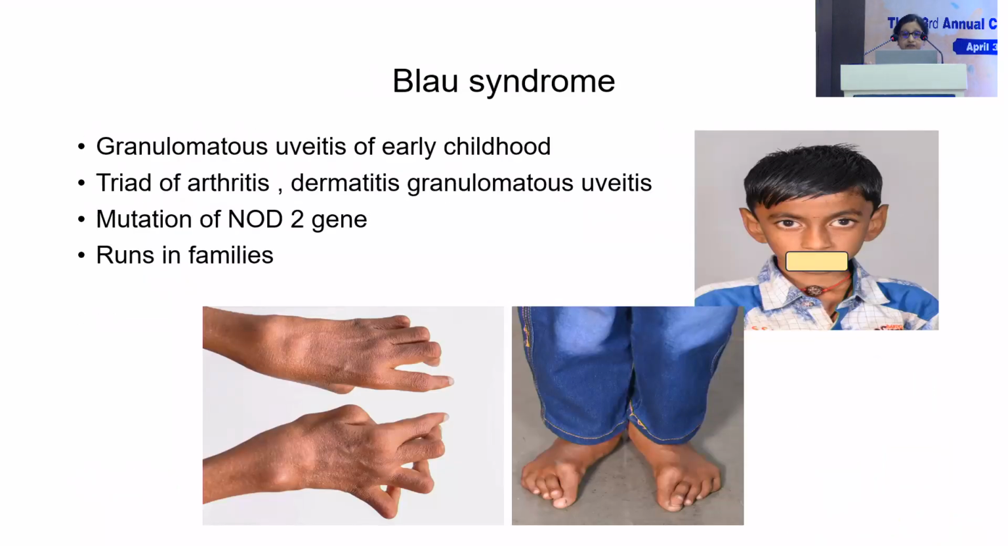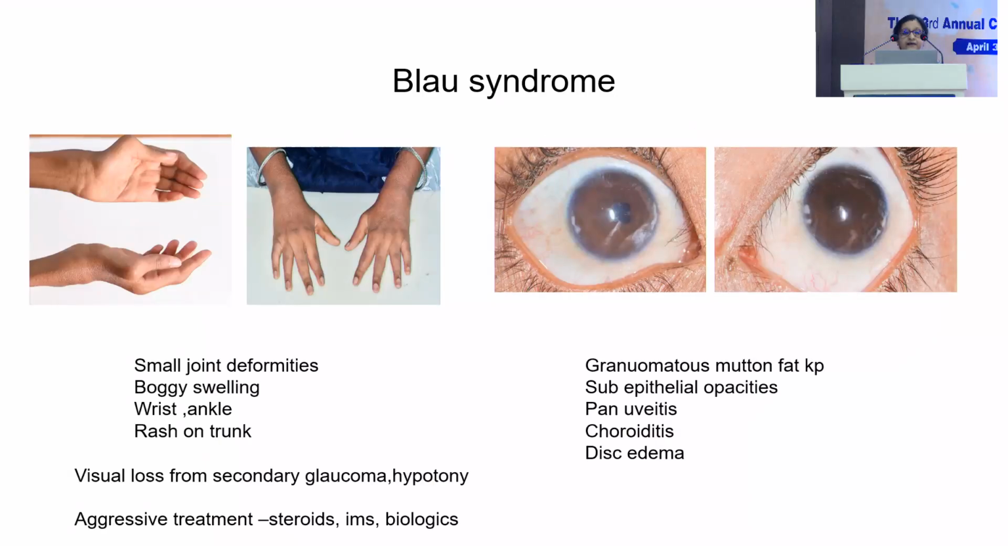This is another syndrome, Blau syndrome, which again presents with arthritis and uveitis, but it's different from JIA because it's usually granulomatous, and here the small joints are involved, and you have severe deformity of the joints. The ocular involvement can present as anterior uveitis, panuveitis, and even with corneal scars. The cause of poor visual outcome in these patients is secondary glaucoma, even hypotony because of cyclitic membrane formation. So they need aggressive treatment with steroids and immunosuppressives.